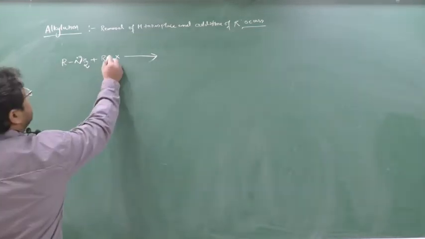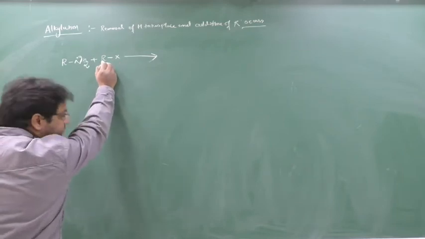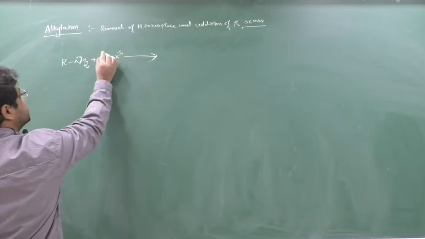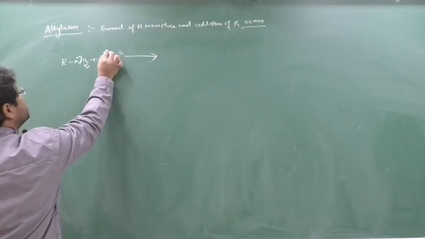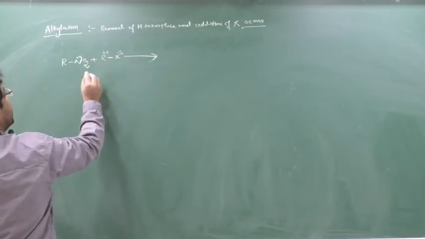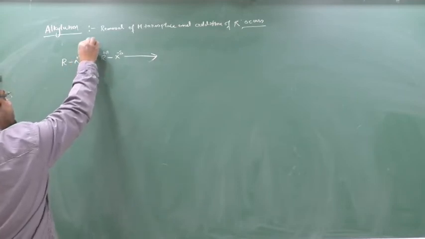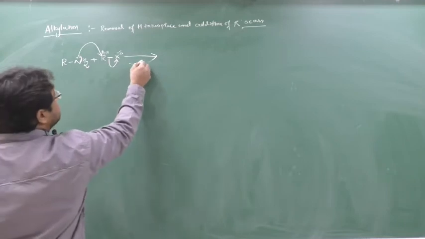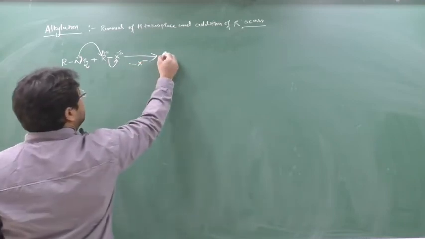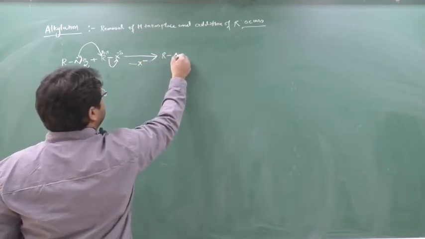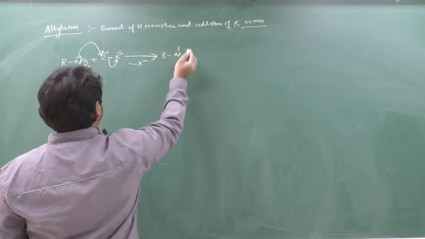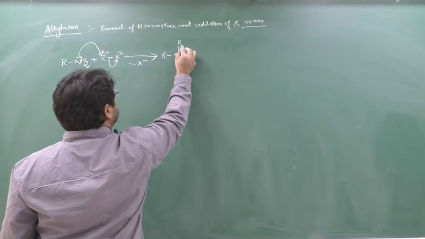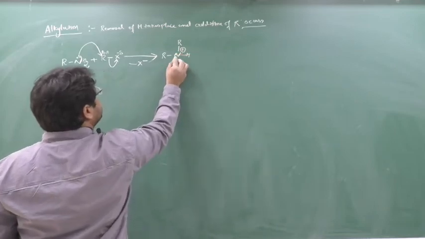Now see, this is the alkyl chain, this is X. X is a more electronegative element, so it develops a partial negative charge, and the carbon a partial positive charge. This R is in need of electrons. So the nitrogen will donate its one lone pair to this R, so X will be free. Here X is forming X minus, and nitrogen gives its lone pair to this R and creates a positive charge, with one H here and one H here.